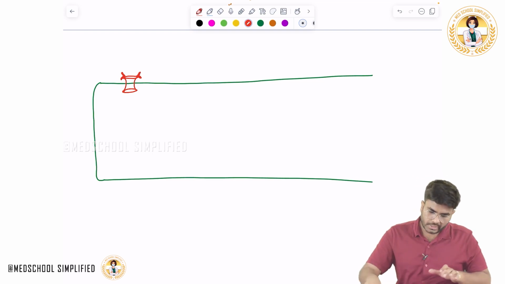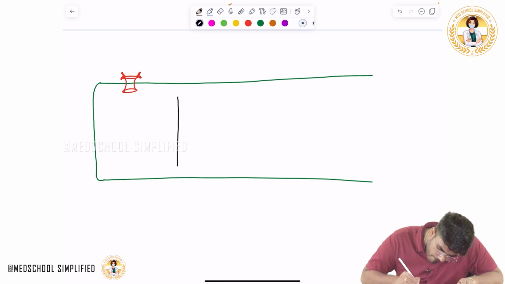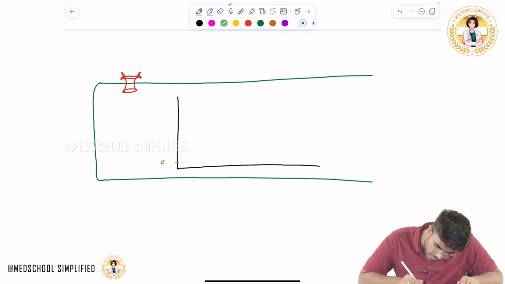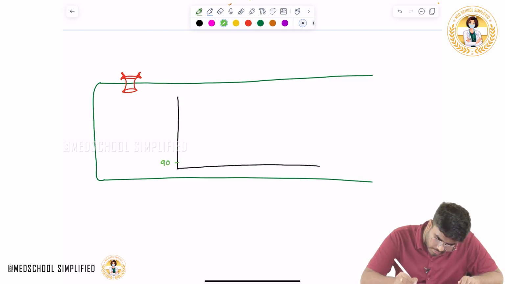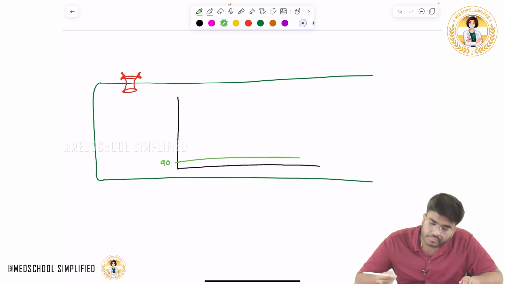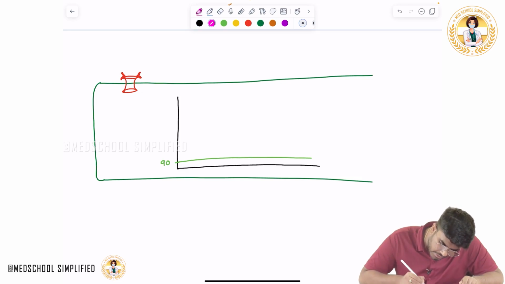Let me show you. Let me draw the graph again. So in this neuron, tell me what is the equilibrium potential of the potassium. The equilibrium potential of potassium is minus 90 millivolt. So let me draw it here, equilibrium potential of potassium. Okay. Now what is the resting membrane potential? The resting membrane potential is minus 70 millivolt.